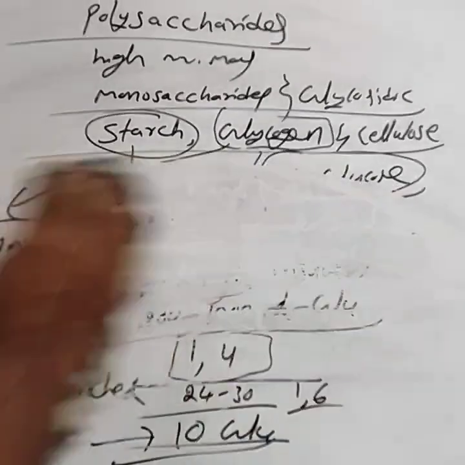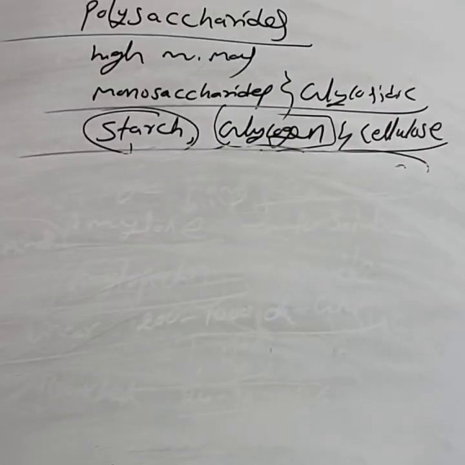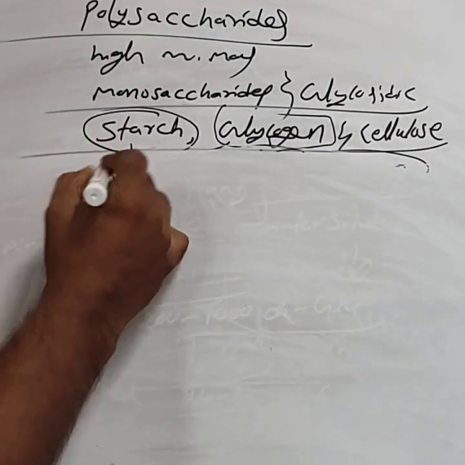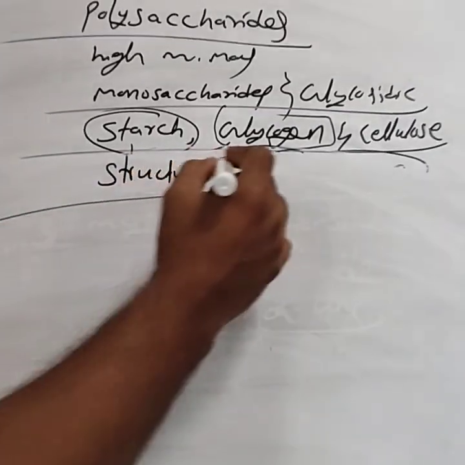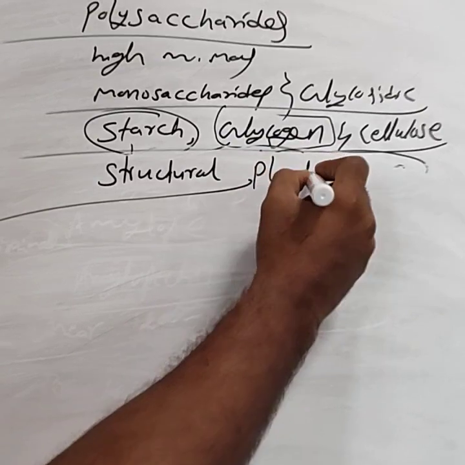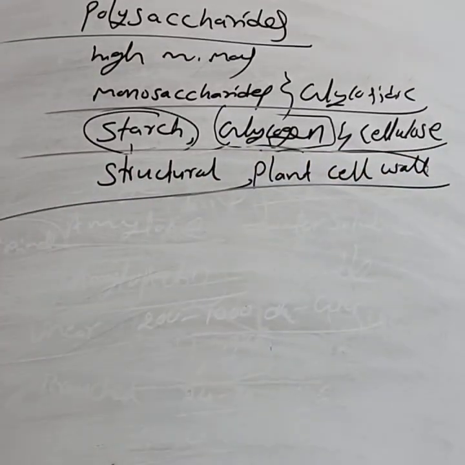Then the next one is the cellulose. Cellulose is the structural material. It is a structural polysaccharide present in the plant cell wall. They can ask for one more mark: name the structural polysaccharide present in the plant cell wall. It is considered as the cellulose. Cellulose is the structural polysaccharide present in the plant cell wall.